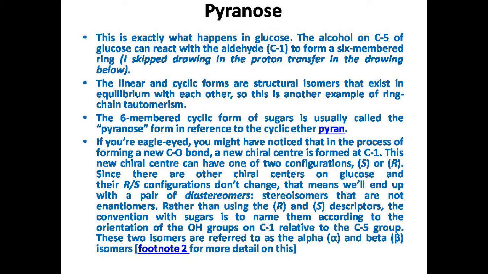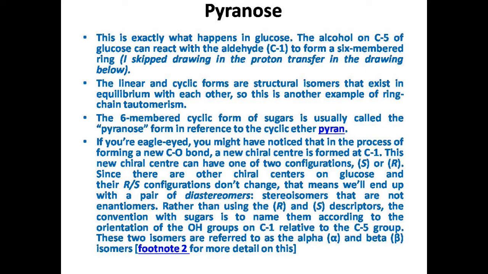If there are six members in this ring, it is a pyranose type of ring. And if there are five members in the ring, it is known as the furanose type of ring. So in two classes we can classify carbohydrates.